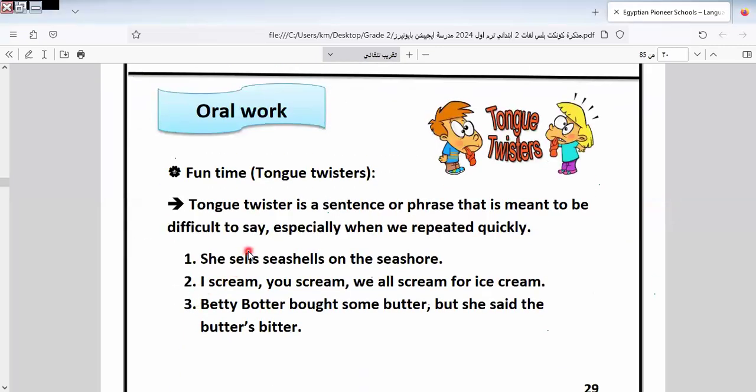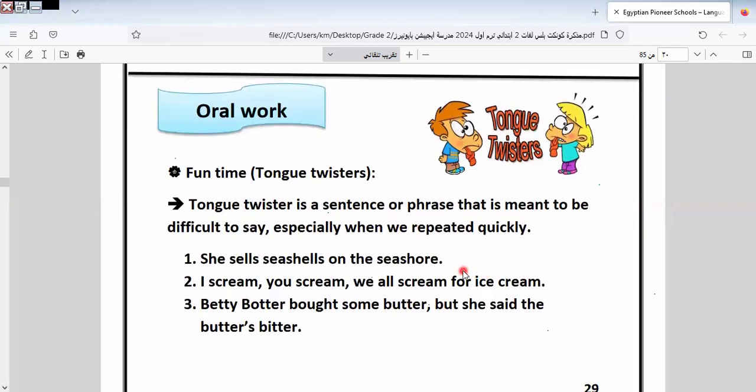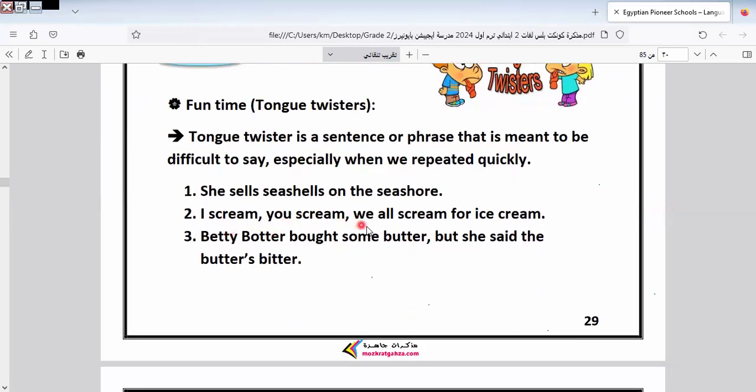I will read it with you. Fun time, tongue twisters. A tongue twister is a sentence or phrase that is meant to be difficult to say, especially when we repeat it quickly. She sells shells on the seashore. I scream, you scream, we all scream for ice cream. Peter Potter bought some butter, but she said the butter's bitter.